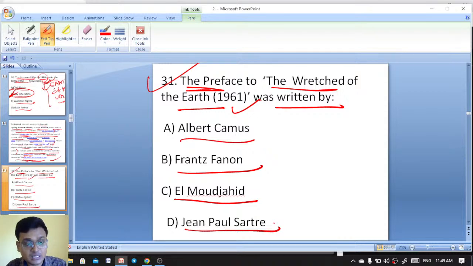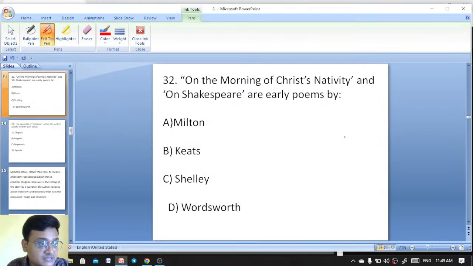So in Pidgin, the preface of Wretched of the Earth has been written by Jean-Paul Sartre. So what is Pidgin and what is Creole? In Pidgin, the speakers don't have a common language.